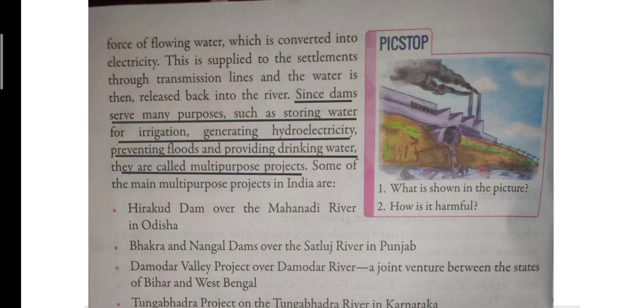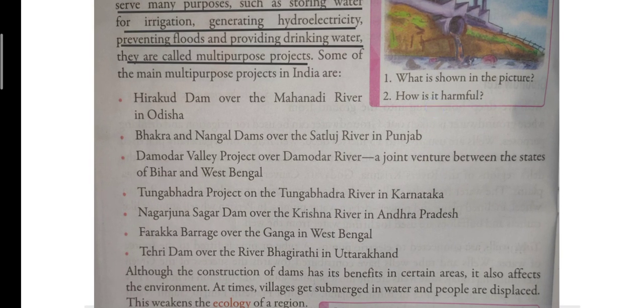Now, there are many multi-purpose projects or dams in India. Here, as you can see, there are so many dams in India. Hirakud Dam is built over river Mahanadi, which is in Odisha. Bhakra Nangal Dam is built over river Satluj, which is in Punjab. Then you have Damodar Valley Project, which is built over river Damodar.